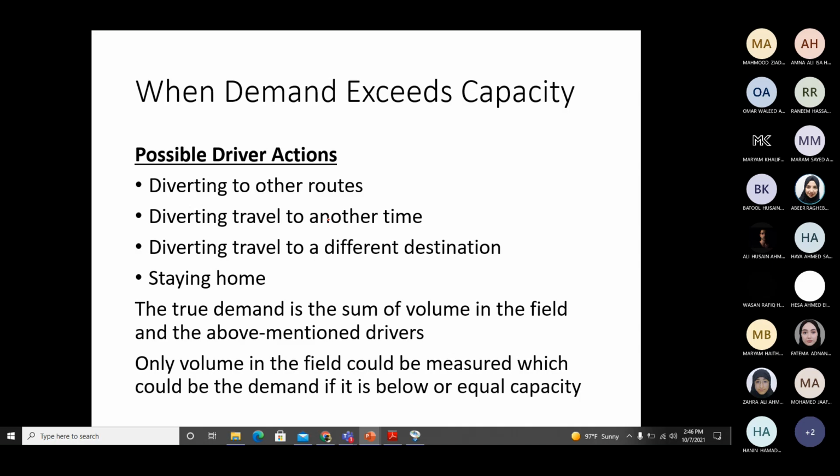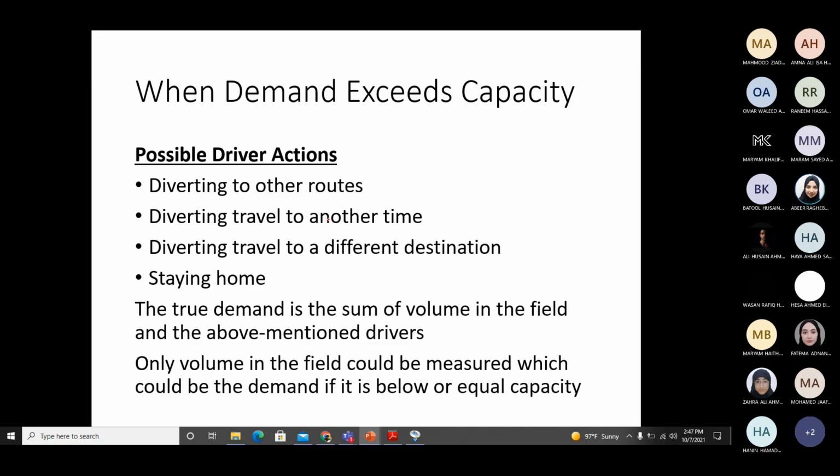Okay, if you take the first step, which is to go on the highway in any case, even if the demand is over capacity, even if there's a traffic jam, then I can count you on the highway. But there are other possible actions for the driver as well. When demand exceeds capacity, you may decide to go by some other route, some other highway.